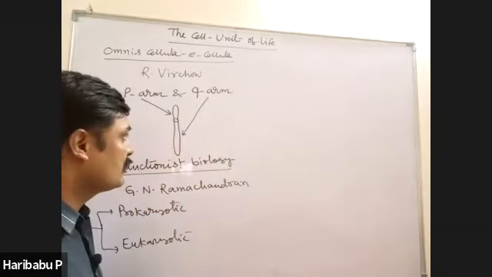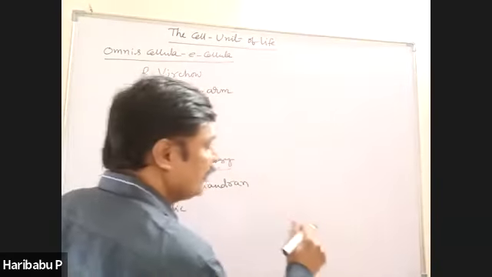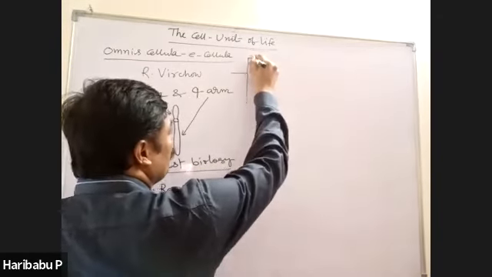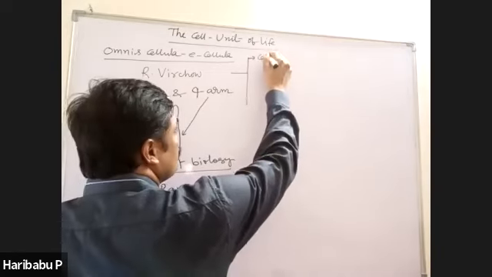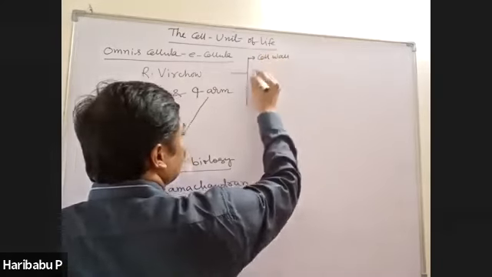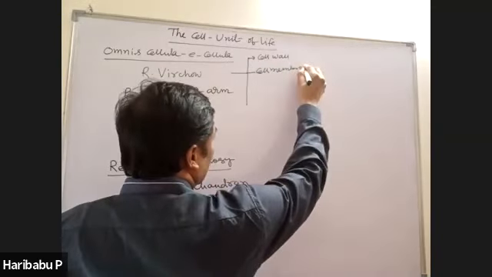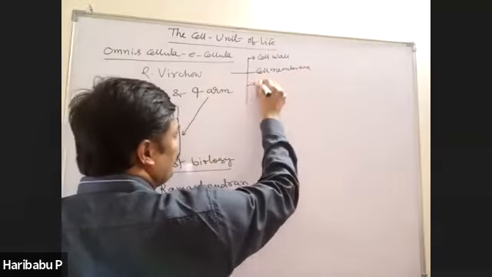In a prokaryotic cell, what do you have to read? Mainly the cell wall, cell membrane, plasmids.